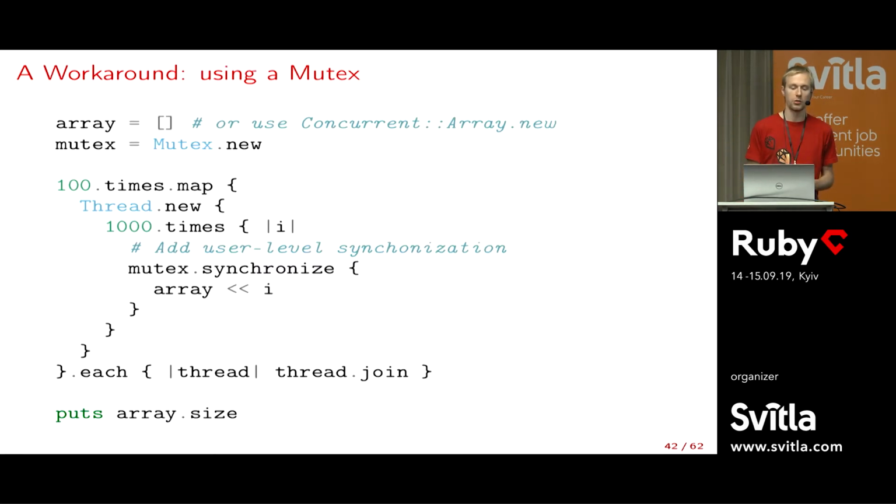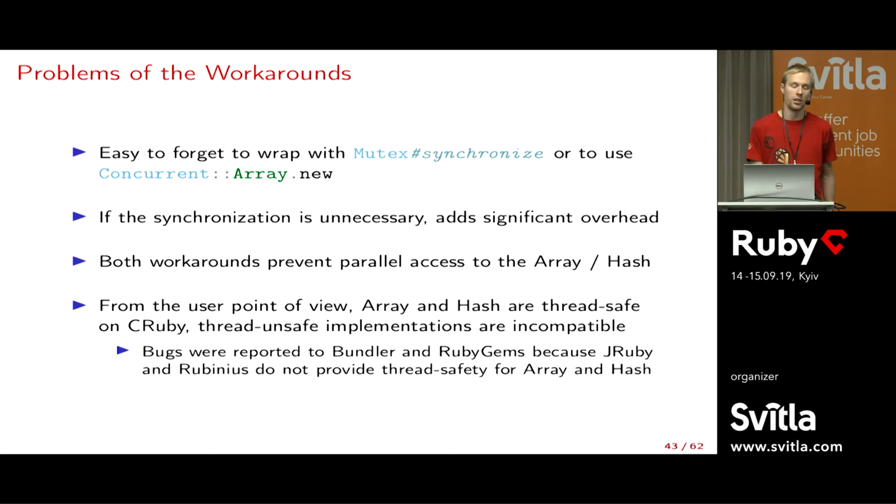A workaround that JRuby or Rubinius people will tell you is, well, you can use a mutex or you can use a concurrent array. And this works around the problem, but it has other problems. First, it's very easy to forget to use one of these, and if you don't, you get one of these exceptional random numbers, which is not exactly nice. And then if the synchronization is actually not necessary, if you add too much of it, it adds quite significant overhead. Both of these solutions also prevent parallel access to the array or the hash, which in parallel programming would be weird, because if I have two threads working on different parts of the same array, they should be able to run in parallel. There's no reason to make them wait for one another.